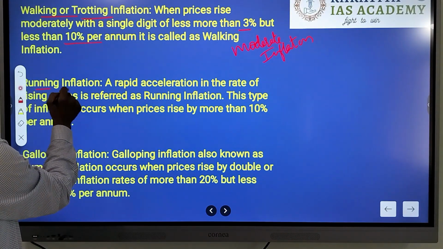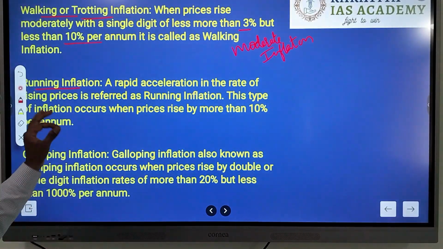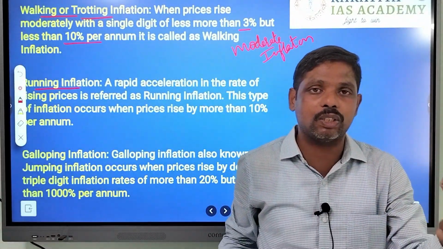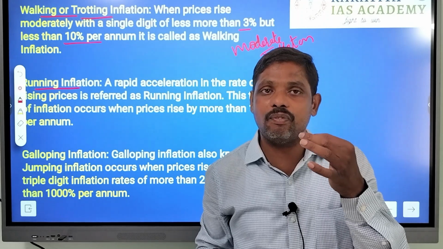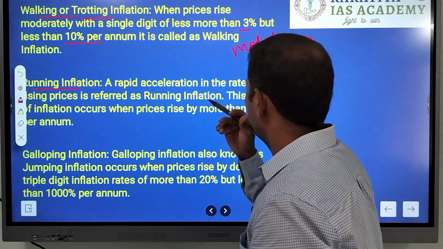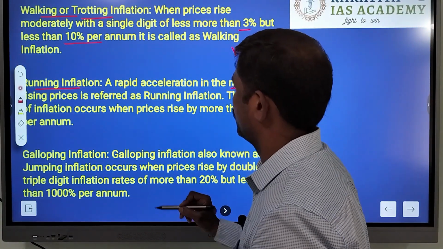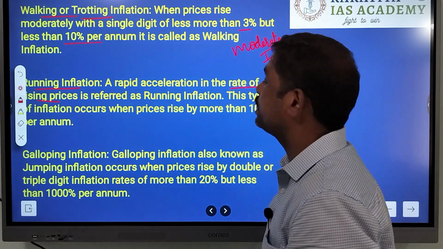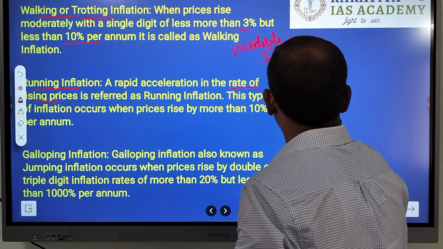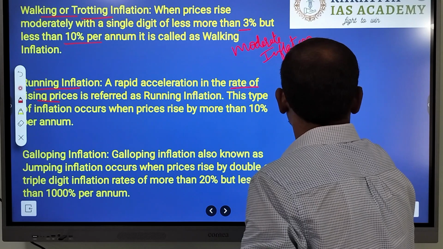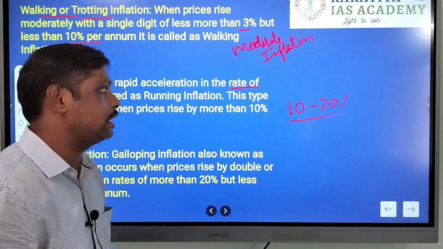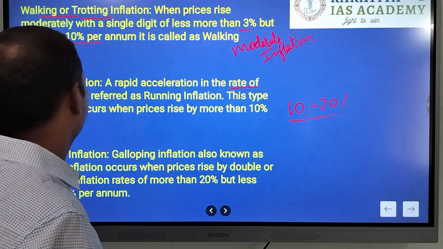Now coming to running inflation. From here we see the disastrous effect of inflation on the economy. This running inflation can be termed a chronic inflation, where the rate of rise in prices is between 10 to 20%.